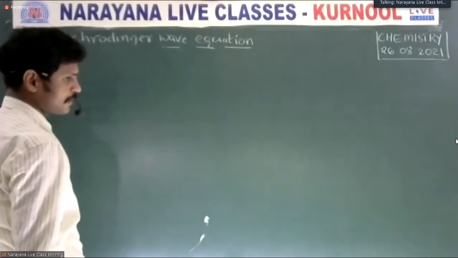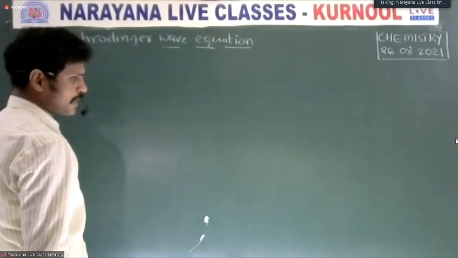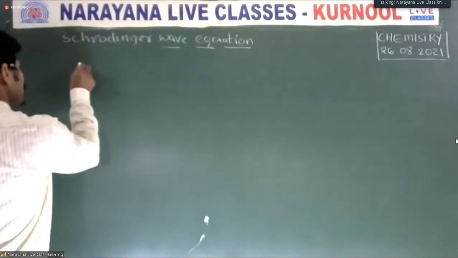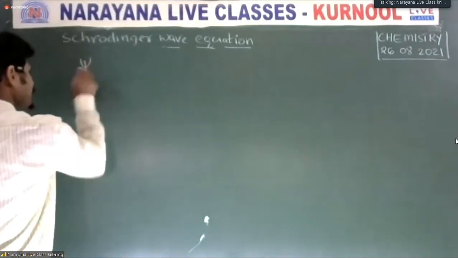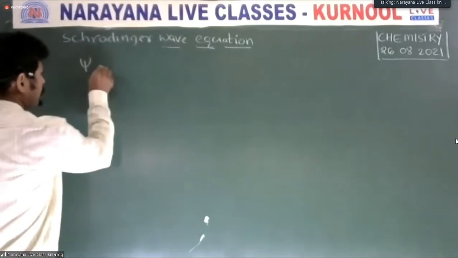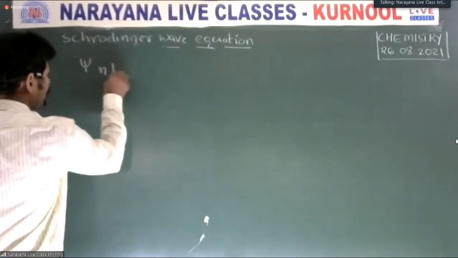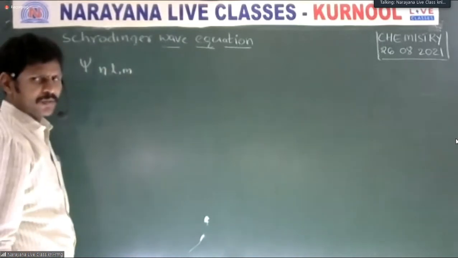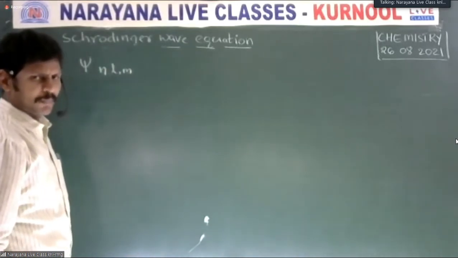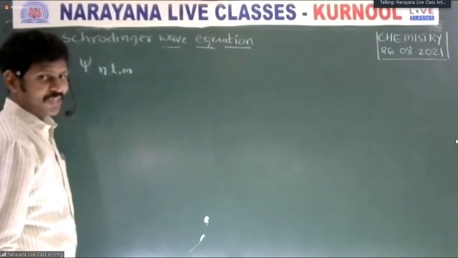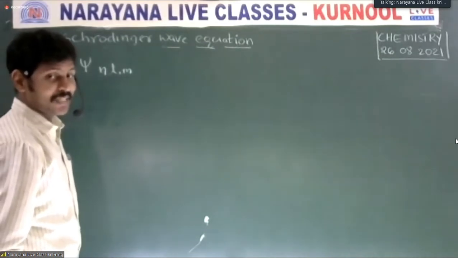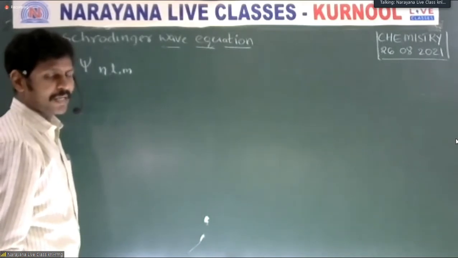Generally, the Schrodinger wave equation contains two parts. That is psi of n, l, m. N is called the principal quantum number, L is called the azimuthal quantum number, and M is called the magnetic quantum number.